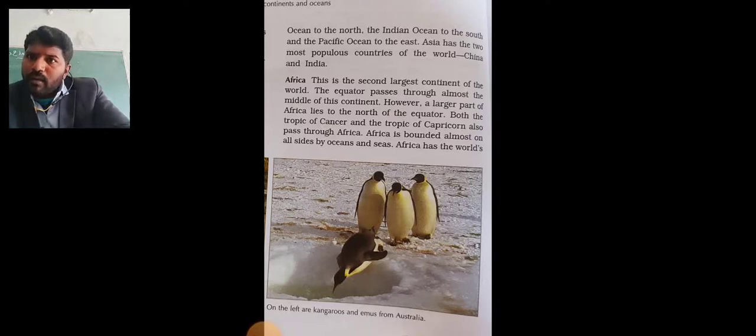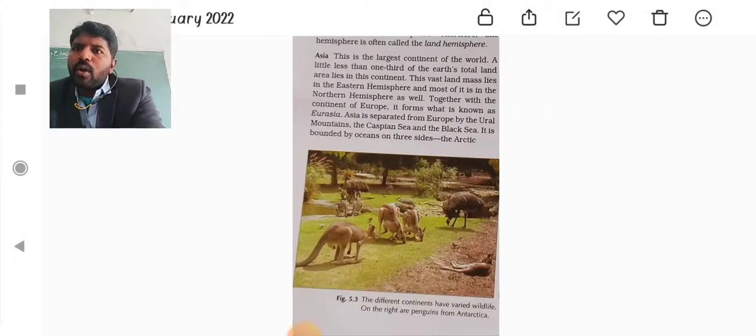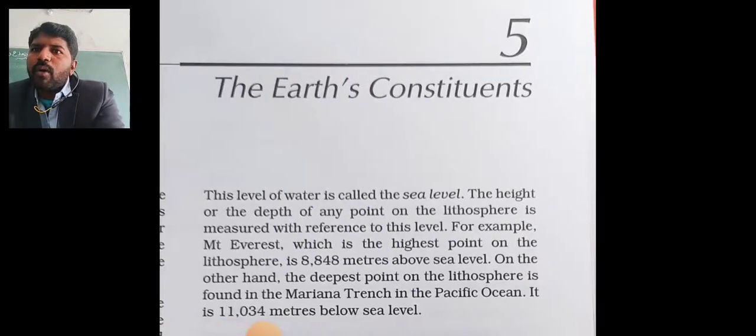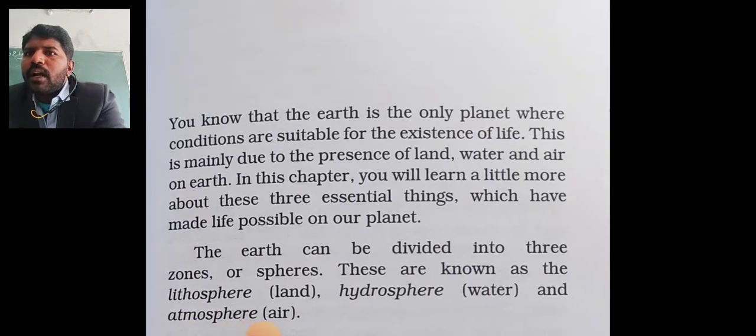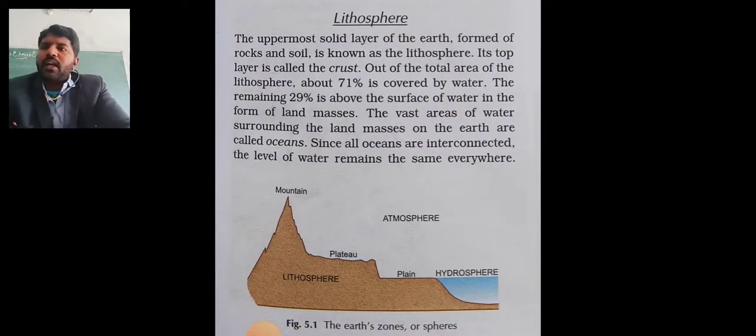What is meant by lithosphere, hydrosphere and atmosphere? If you want, read it one more time, and I think you will understand very easily through this video. Next, remember what is meant by lithosphere, hydrosphere, atmosphere, what is the highest place, and what is the deepest place.